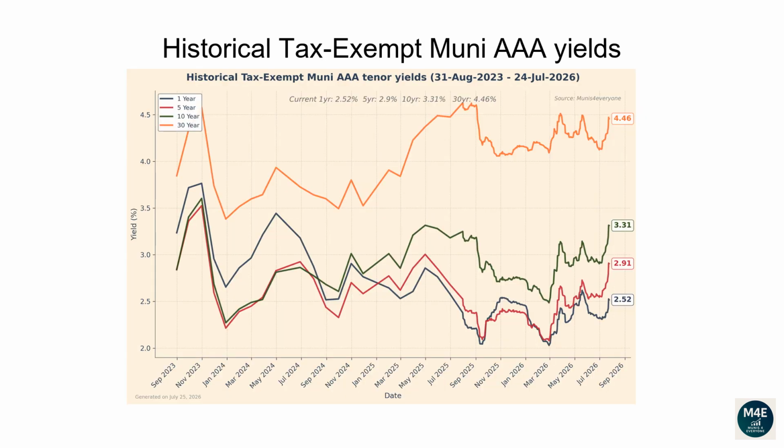This line plot and the next plot show how each tenor of the Muni yield curve has changed over time. From the 31st of August 2023 to the 24th of July 2026, the 1-year yield has dropped from 3.24 to 2.52. The 5-year yield has increased from 2.85 to 2.9. The 10-year yield has increased from 2.84 to 3.31. The 30-year yield has increased from 3.85 to 4.46.